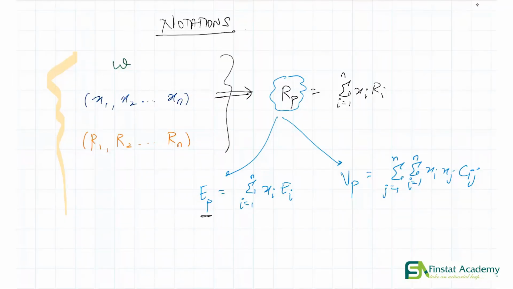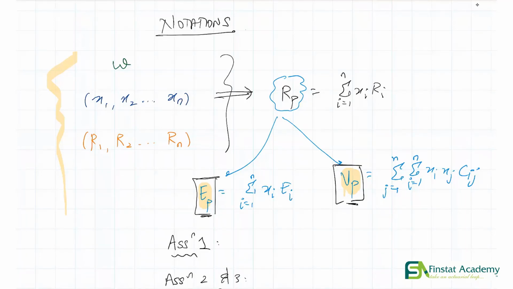Why did we find EP and VP? If you remember, assumption 1 tells us what? That investment decisions are solely based on two things, the expected return and the variance of return. And so that is why these two quantities, EP and VP, are so important to us. Now in the next video, we'll actually be employing assumptions 2 and 3. In other words, we'll use EP and VP to select between portfolios, to choose an optimal portfolio for us. Alright, see you in the next one.